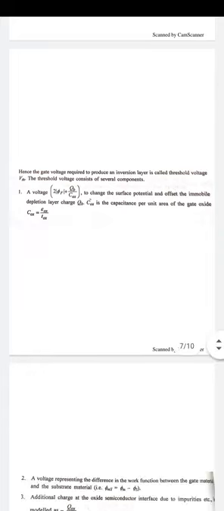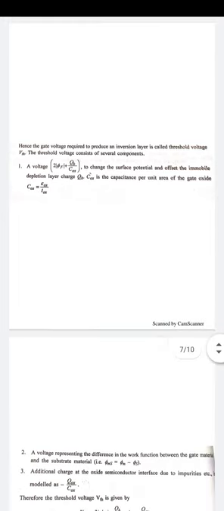So basically the threshold voltage consists of several components. First, the voltage that is equal to twice phi f plus QB by Cox. This is the change in the surface potential and the offset of the mobile depletion layer charge QB, where Cox is the capacitance per unit gate area, calculated as epsilon ox by tox. Second one, the voltage representing the difference in the work function between the gate material and the substrate material.